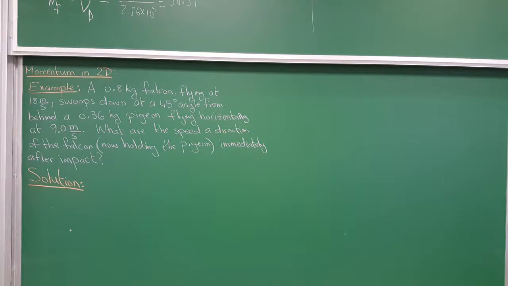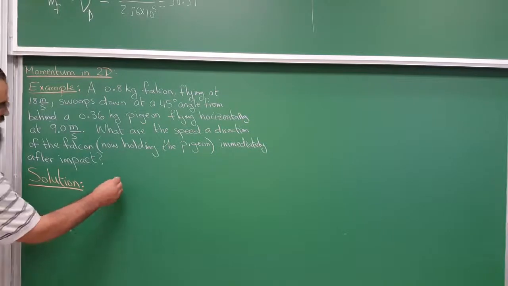So here's an example of a fancy example. You could consider just any two masses, or if you like a real life example. Here is a 0.8 kilogram falcon bird flying at 18 meters per second, which swoops down at an angle of 45 degrees from behind a 0.36 kilogram pigeon. Why? Well, to hunt it. It preys on it. And so let's see what's going on.